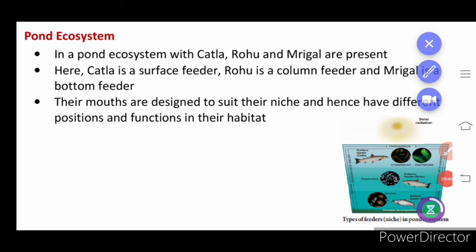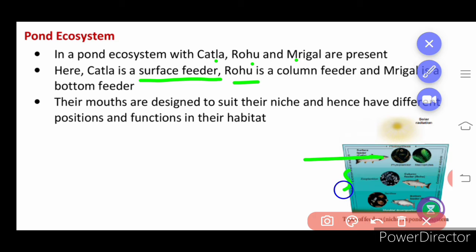Now we are going to learn about the pond ecosystem. It is very simple and familiar to you. In the pond ecosystem, Katla, Rohu, and Mrigal are the names of the freshwater fishes. Katla is a surface feeder, found on the surface of the water. Rohu is a column feeder, that is this area, and Mrigal is the bottom feeder.